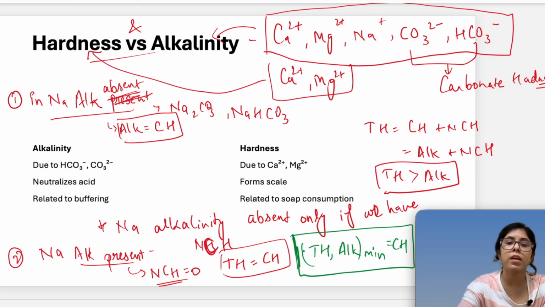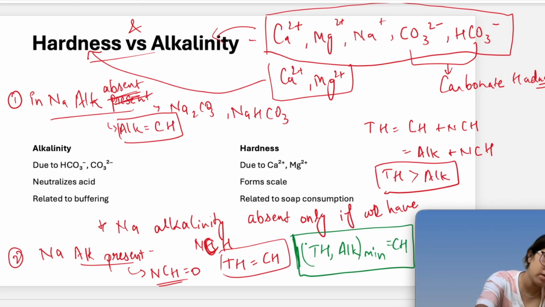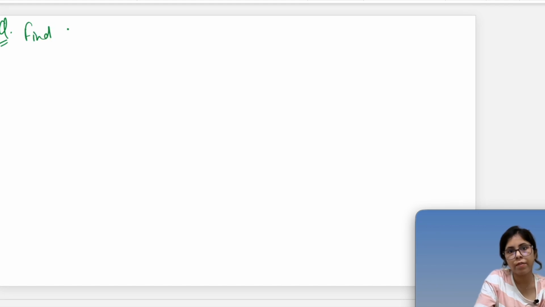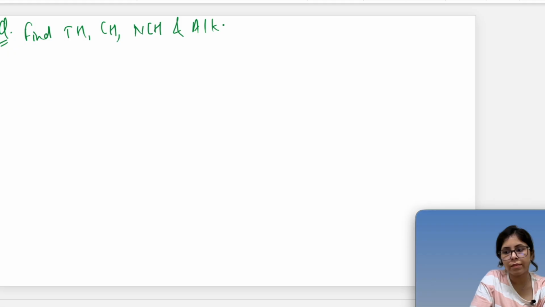Okay, so let's understand this with one example. With this we come to the summary, and before the summary, let's do one question. The question is, you have to find total hardness, carbonate hardness, non-carbonate hardness, and alkalinity of the sample.